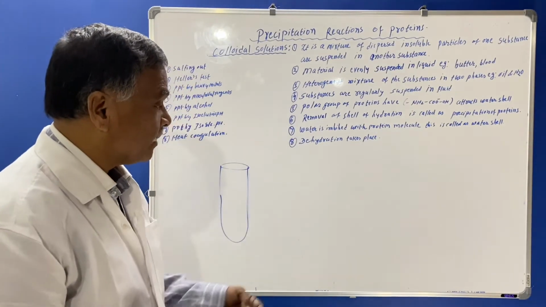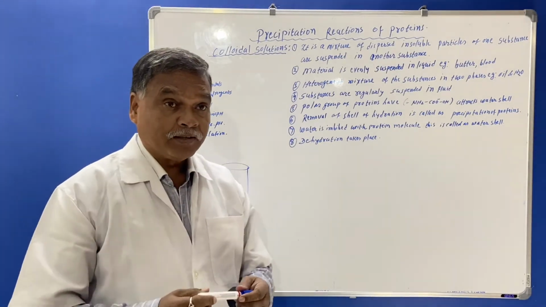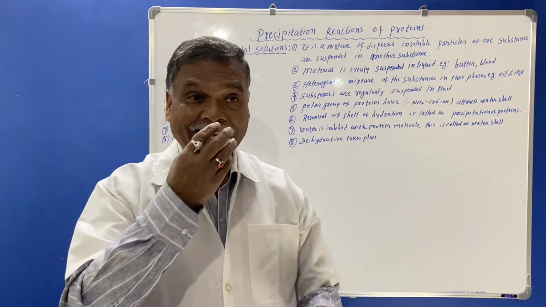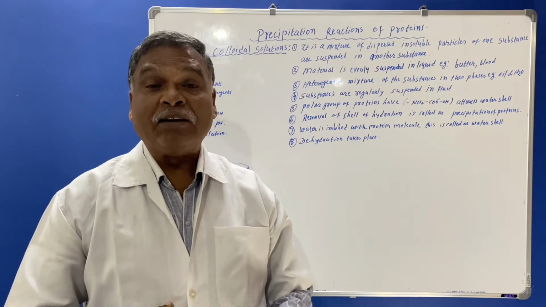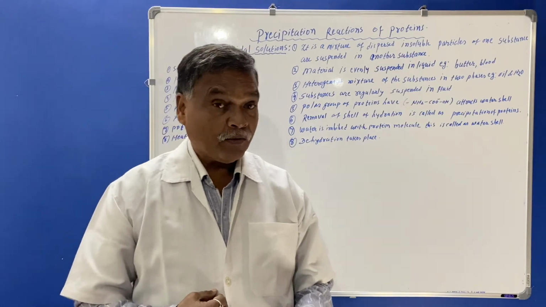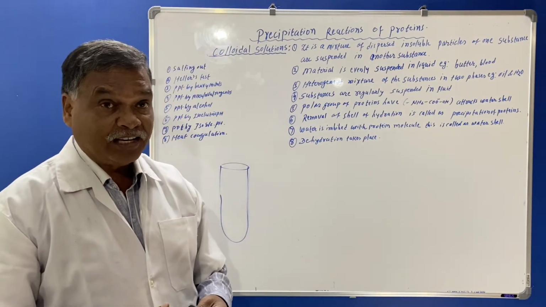So you must know that this lead is toxic. Suppose the lead is unfortunately administered in the body, then what happens? This precipitation reaction is important.